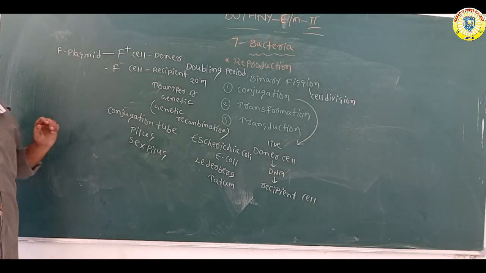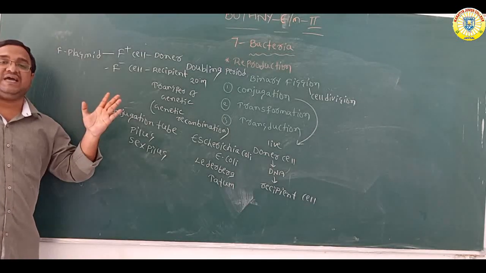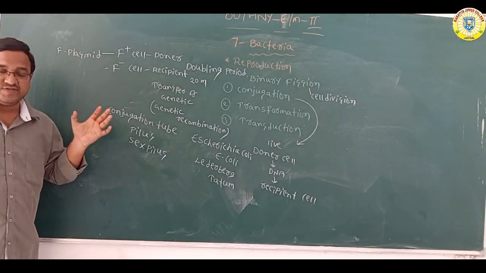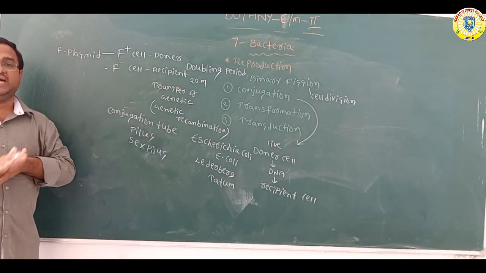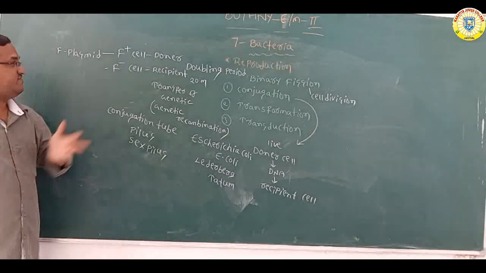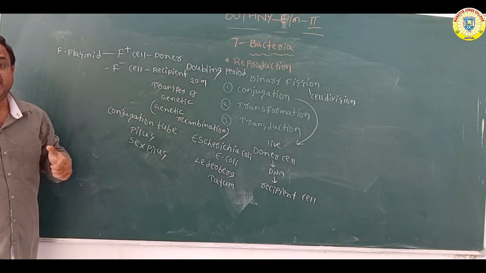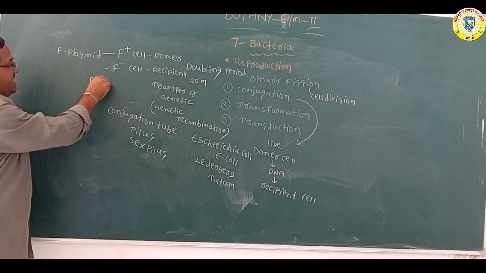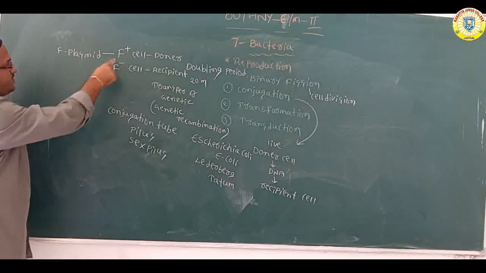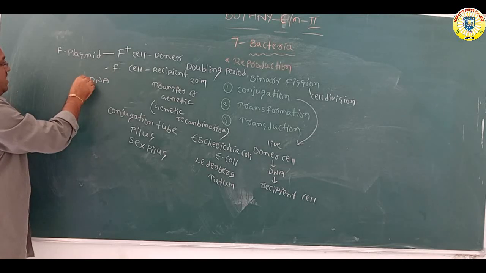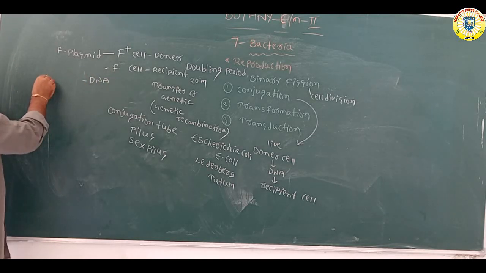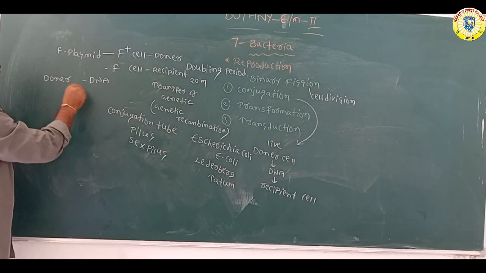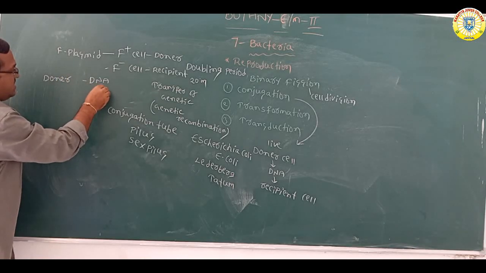At the time of conjugation, two bacteria come together, the pilus becomes shortened, and the DNA of the donor cell, the F positive cell, replicates.